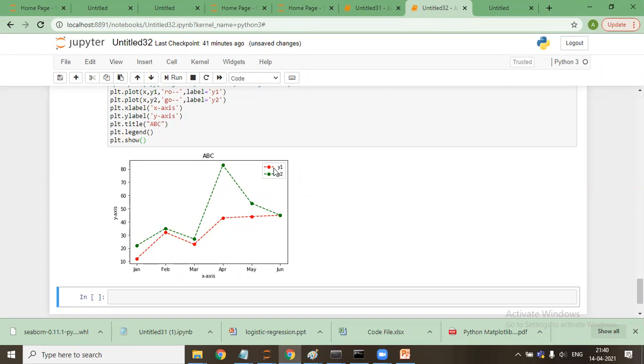Are you guys with me? Yes, sir. In a similar way, we can keep on adding the number of lines here. Okay, this is basically the way to plot the line graph.